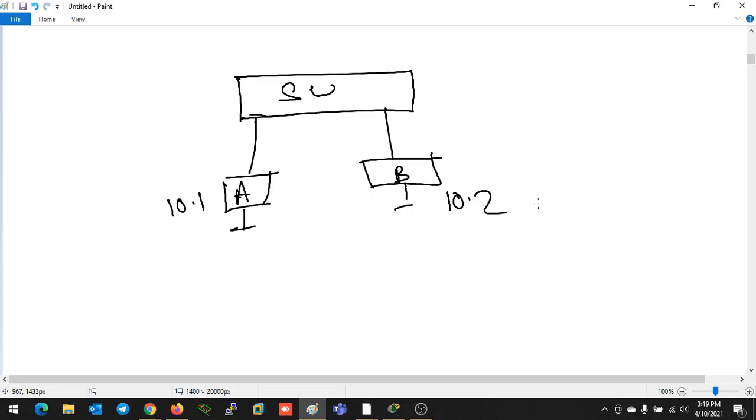Now A wants to communicate with B. So what will happen? We have one concept on our switch, known as the MAC address table.